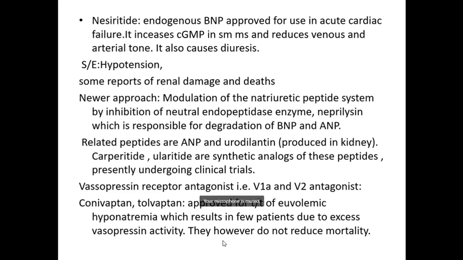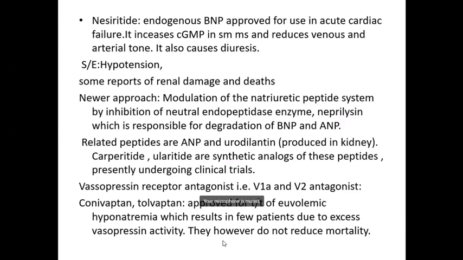Though it has found newfound use, it is not used as monotherapy. It is generally used in combination with other standard drugs. So it is worth remembering this name. The natriuretic peptides are the new area of research in the pharmacology of heart failure, of which there are different types: atrial natriuretic peptide and brain natriuretic peptide.